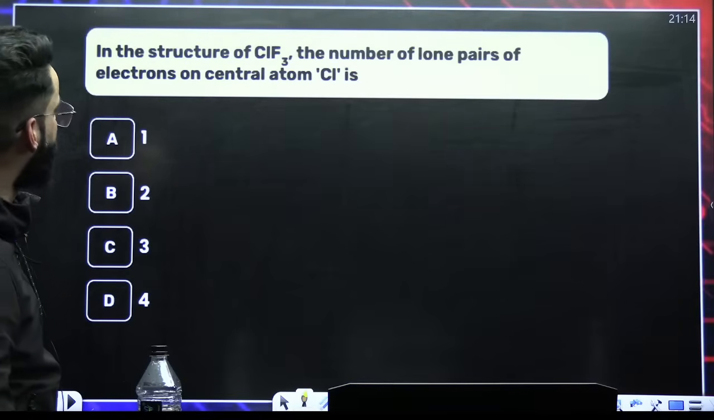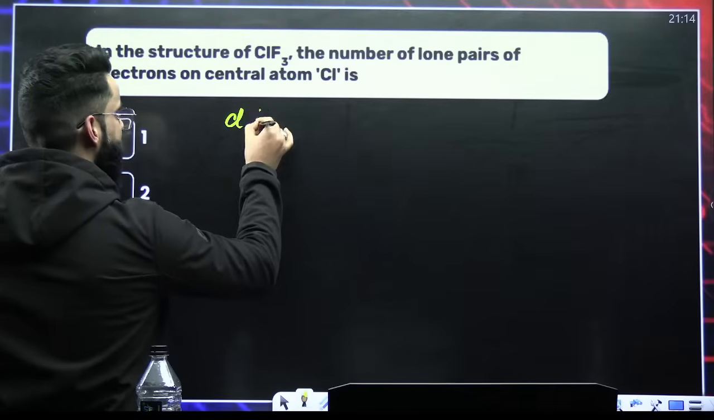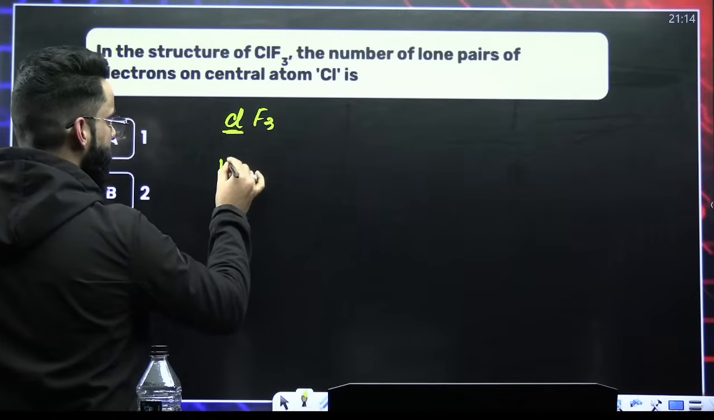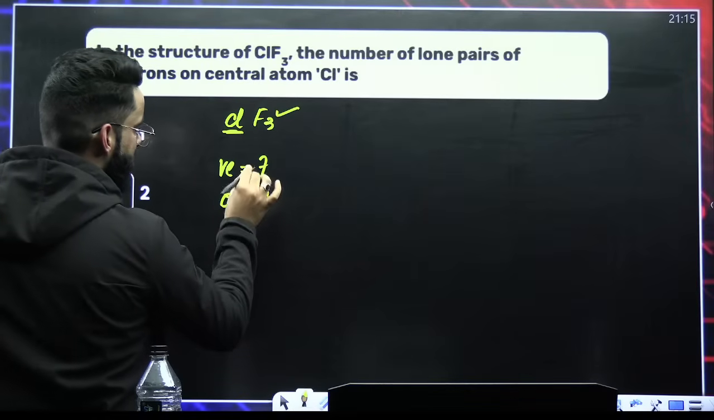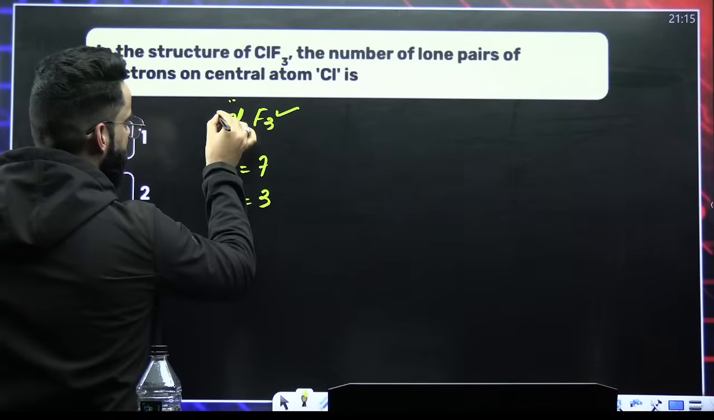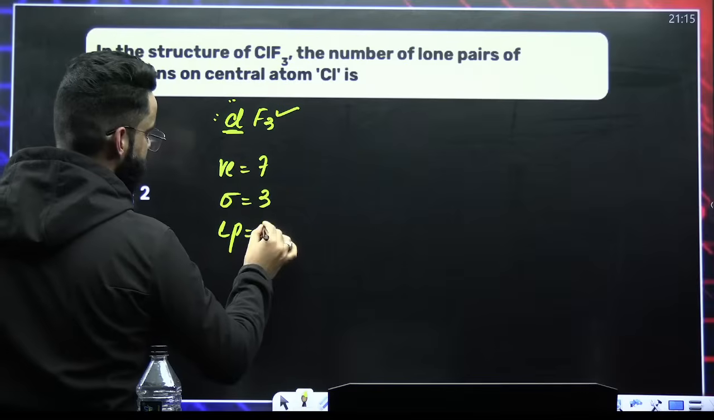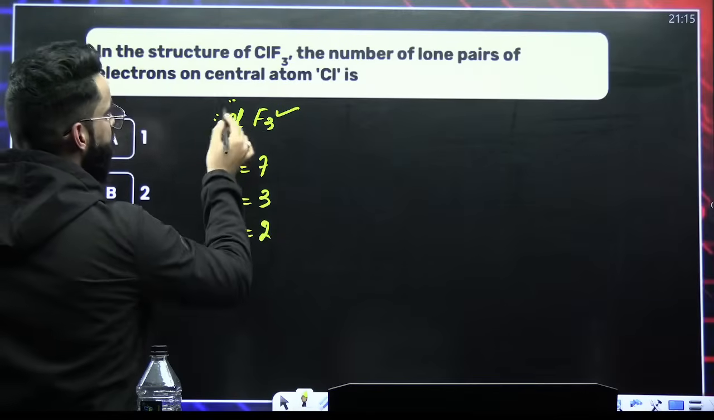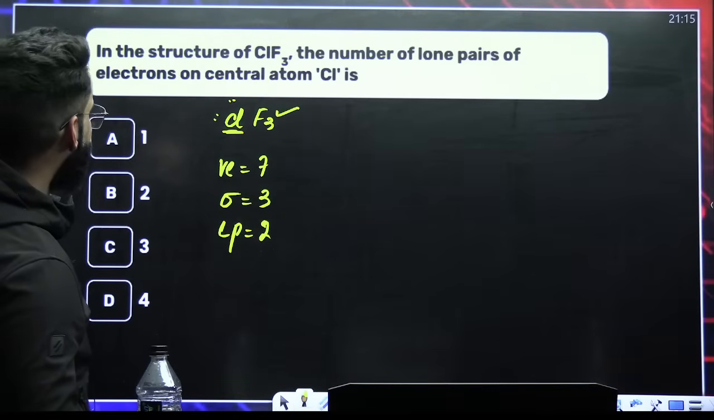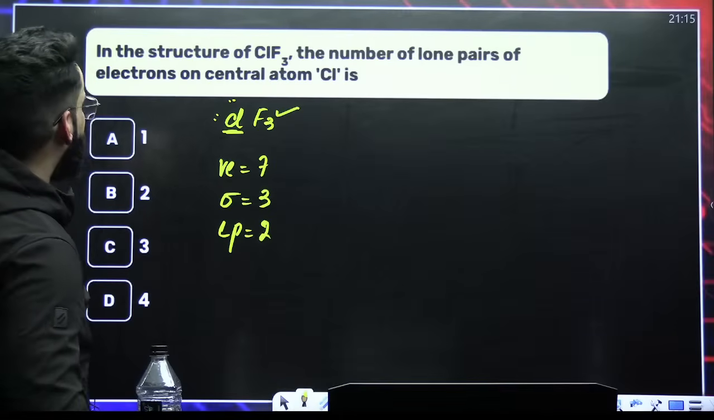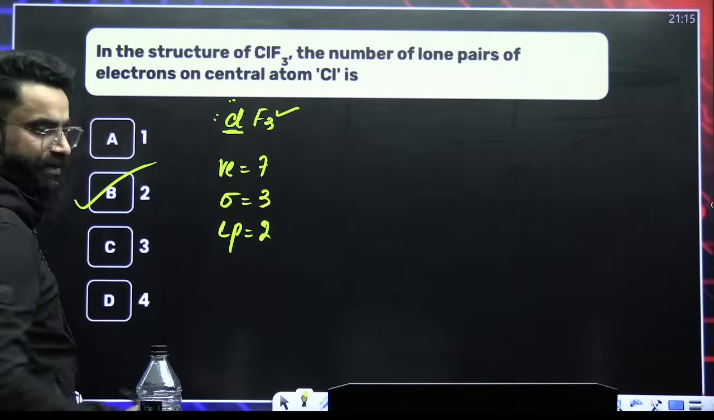ClF3, the number of lone pairs on the central atom. Chlorine, how many valence electrons? 7. Surrounding atoms, 3. So 3 sigma bonds. Out of 7, 3 are used. So 4 are left in the form of 2 lone pairs. Right? So there are 2 lone pairs on chlorine. Is this something which I was supposed to check? The number of lone pairs on the central atom chlorine. Yes, there are 2 lone pairs on chlorine.